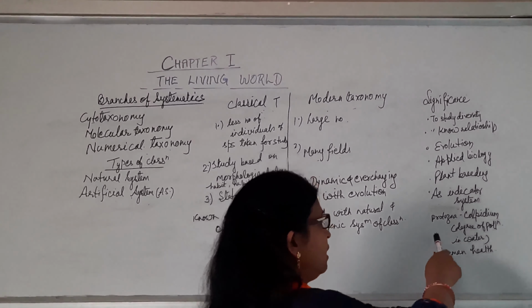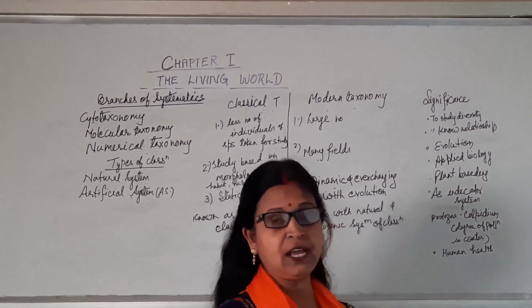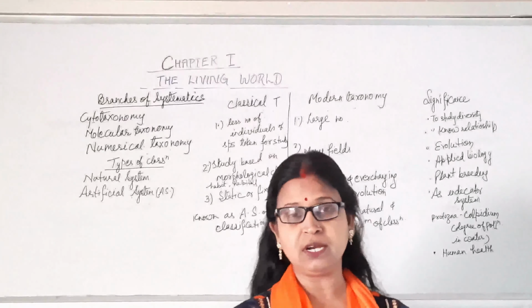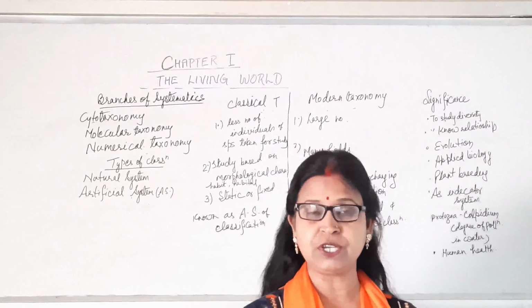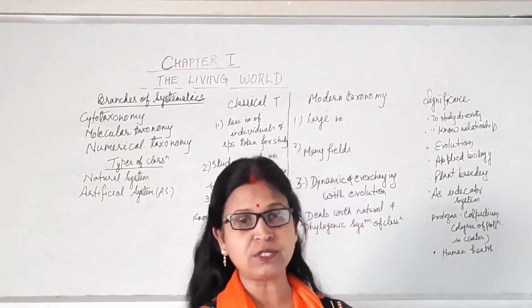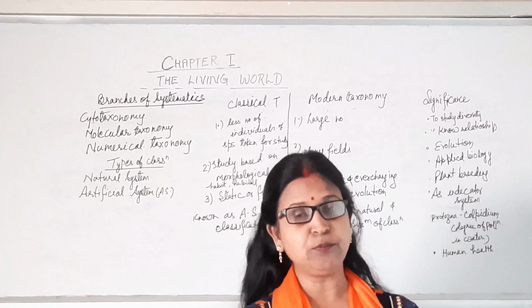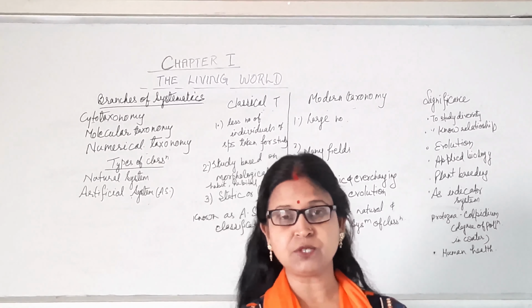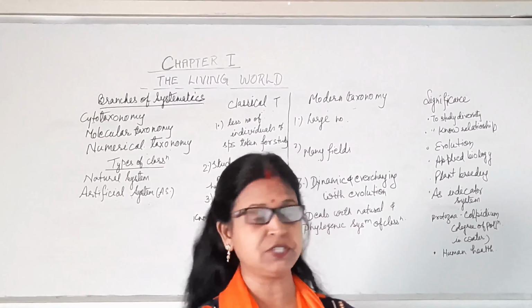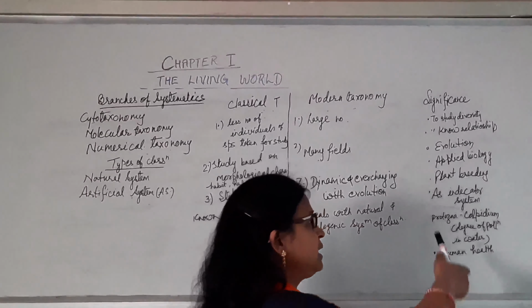Now for human health, we are able to know the structure, phylogeny, and evolution of different types of pathogens, and accordingly we can use that knowledge for the improvement of human health or for preventing different types of diseases or disorders. Some are used as indicator systems.